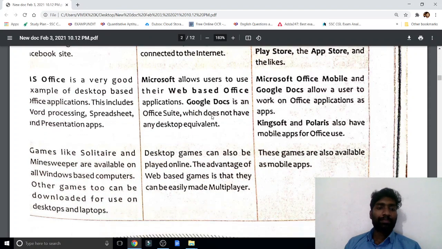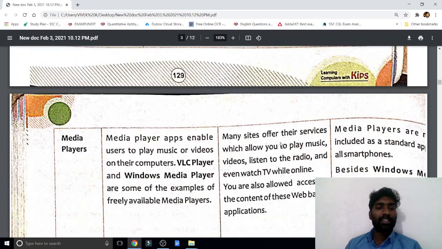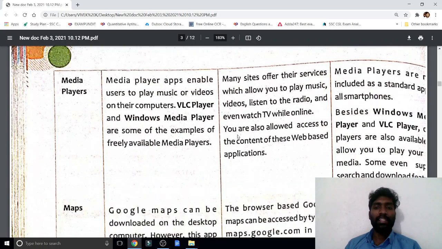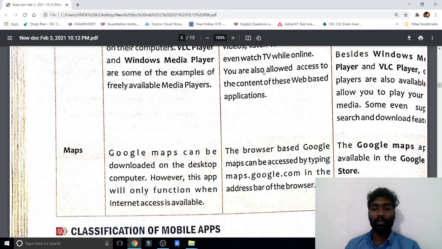And the games, like Solitaire and Chess, are all available on a desktop. If you want more, you may use them online, and you may play on mobile also. Now media players, VLC, MX Player. All these things, just go through by yourself.